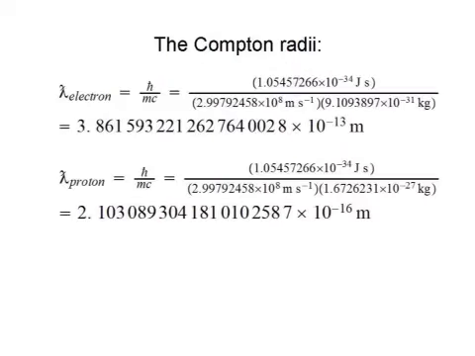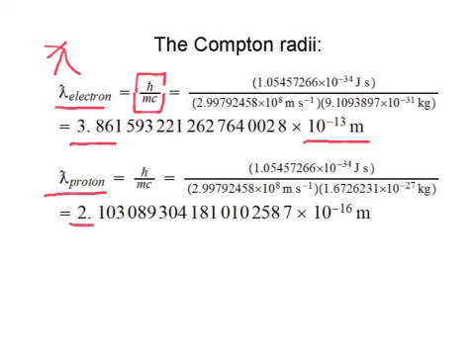The Compton radius, or reduced Compton wavelength, lambda bar, for in this case the electron, is equal to h bar divided by m, the mass of the particle, times the speed of light. And it comes to about 3.86 times 10 to the minus 13th meters. The Compton radius of a proton comes out to about 2.1 times 10 to the minus 16th meters.